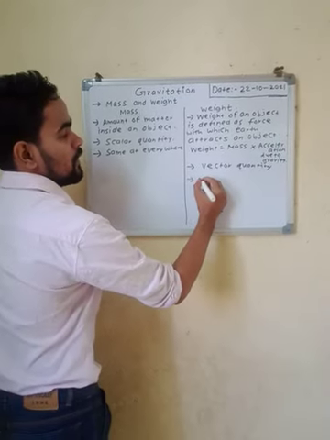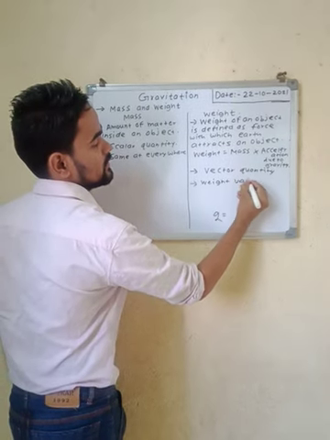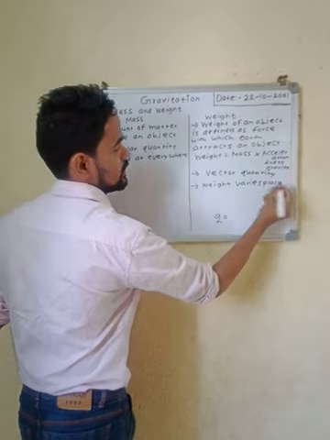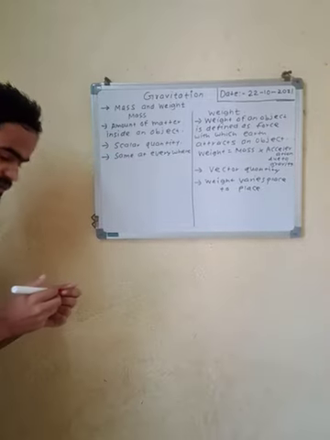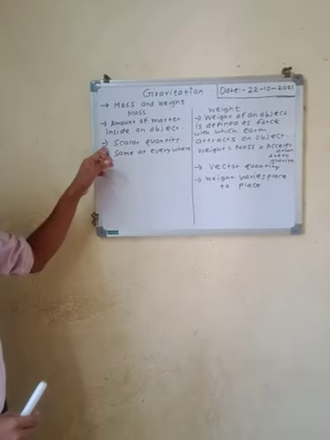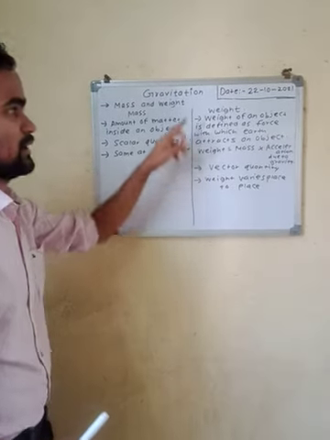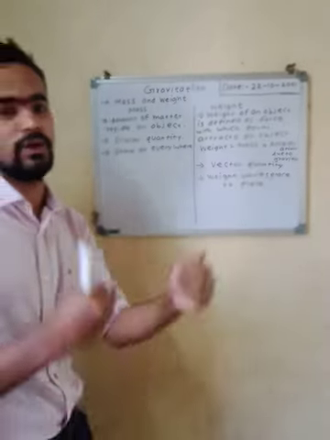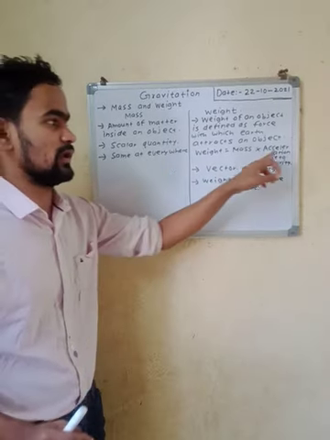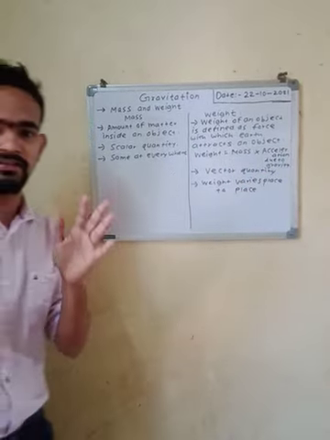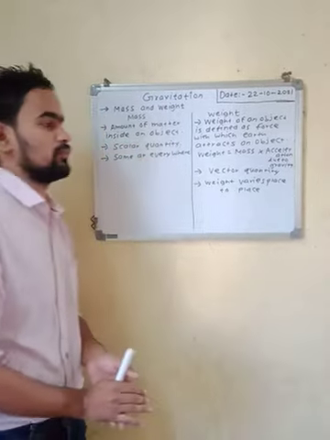So weight varies from place to place. The basic difference between mass and weight is that mass is a scalar quantity whereas weight is a vector quantity. The value of mass is the same everywhere whereas the value of weight varies from place to place. Why does the value of weight vary from place to place? Because weight depends on acceleration due to gravity, and we know that acceleration due to gravity varies from pole to equator and from equator to the center of the earth.